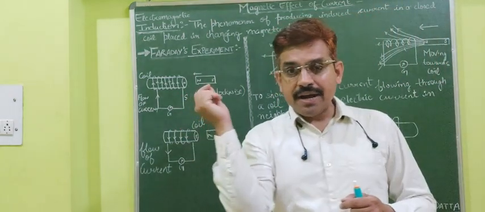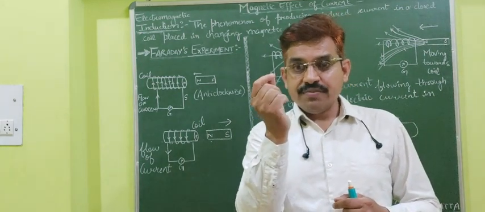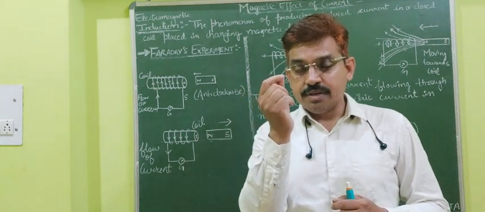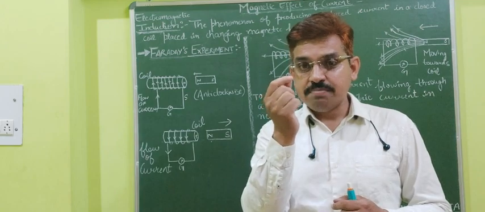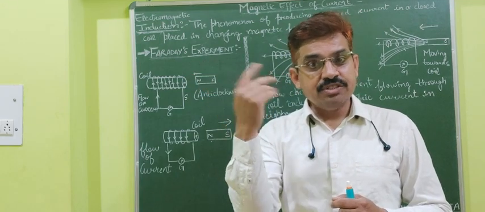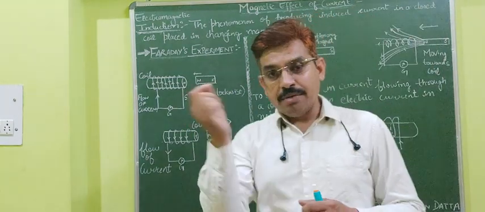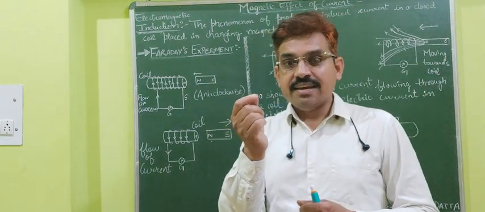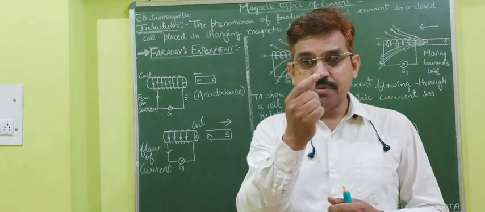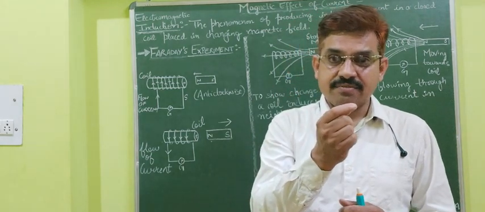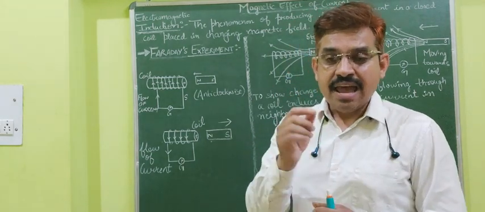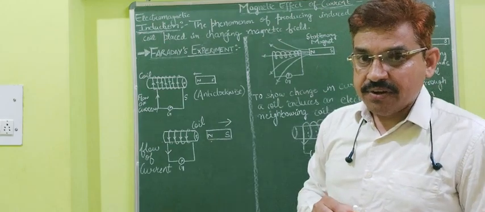So when a bar magnet moves, not with a constant velocity, I am repeating this because constant means no change is there. If no change is there, no induction will be there. So if I move it, magnetic field lines change, and that magnetic energy is converted into electrical energy, and automatically current will be there.